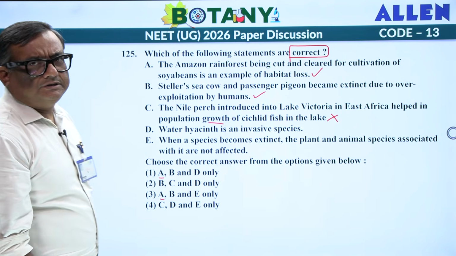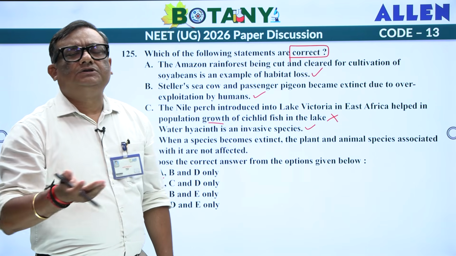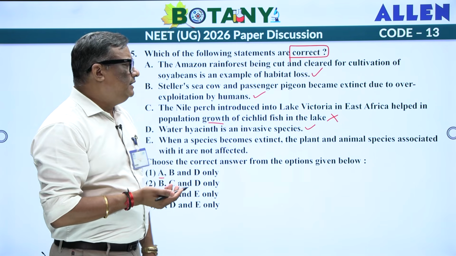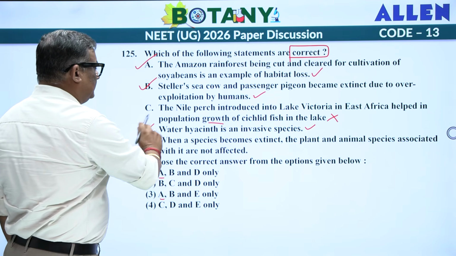Water hyacinth is an invasive species, that is true. One of the classical examples is in India, in which in the majority of the water bodies you will find water hyacinth. So A is correct, B is correct, D is correct, okay.